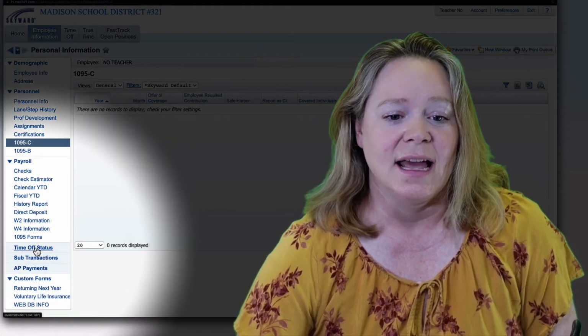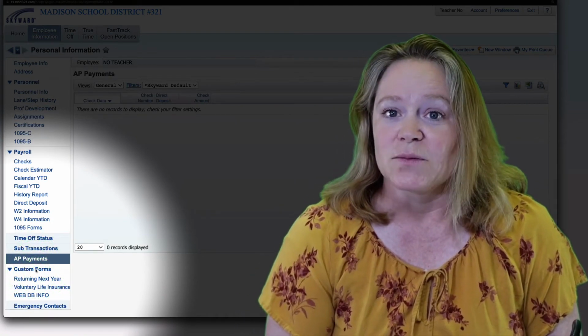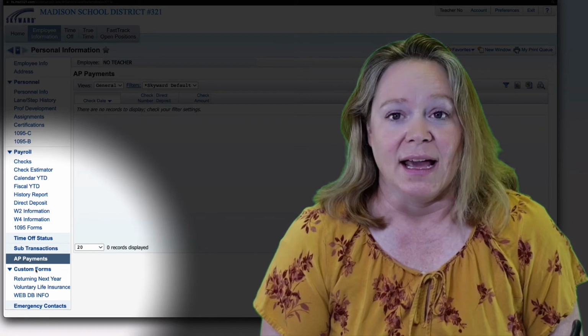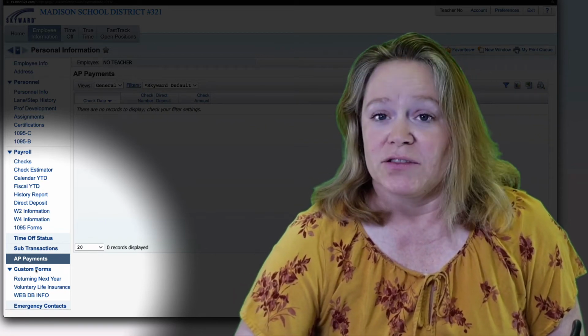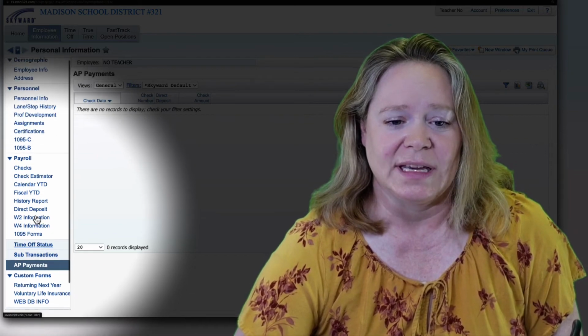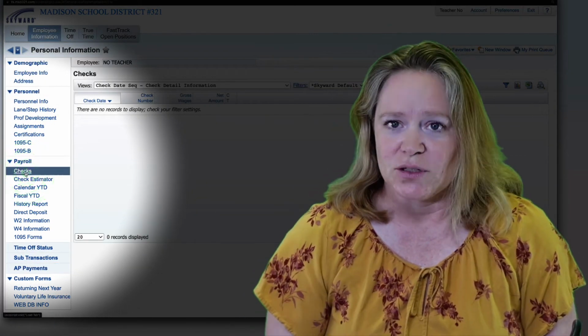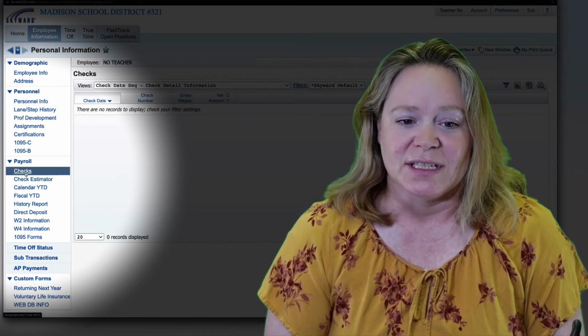You can also see accounts payable payments. If you receive flex or buy down, this is where you can go in to see what's been paid and when. If you get mileage reimbursements or anything like that, you can see that here. So that's just a couple of the really cool things in Skyward. So I hope you do go in and check at least your first paycheck of September and just make sure everything's all right.